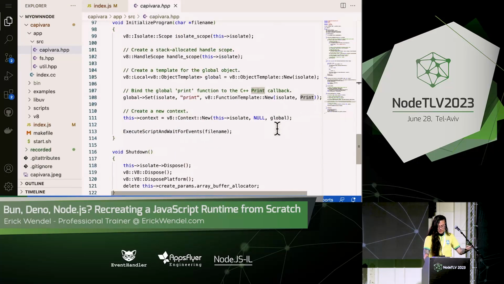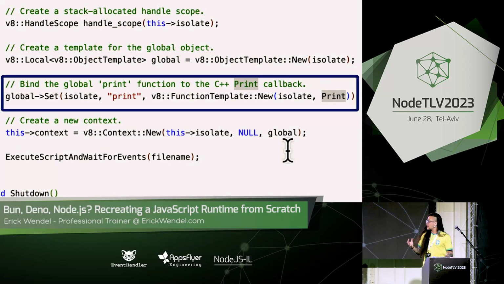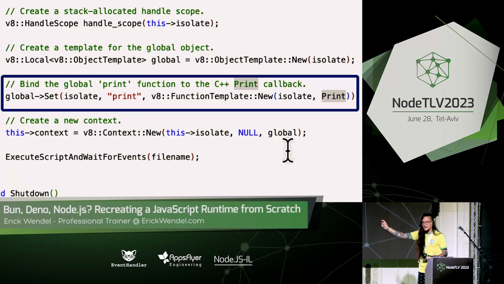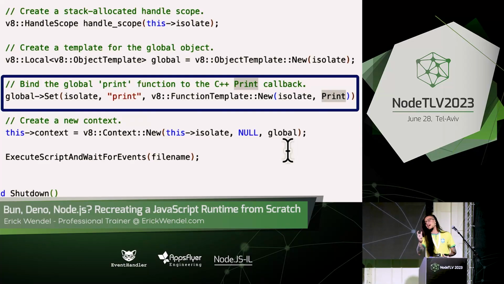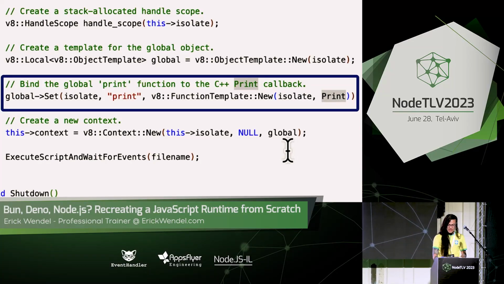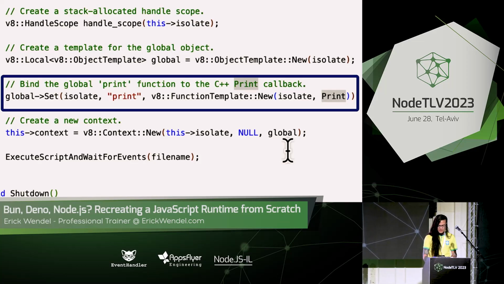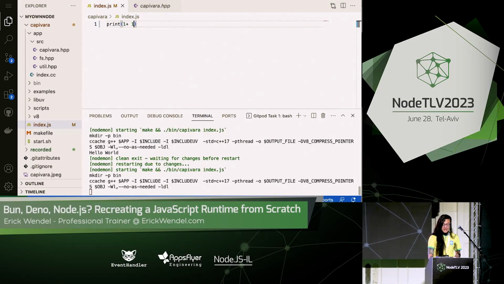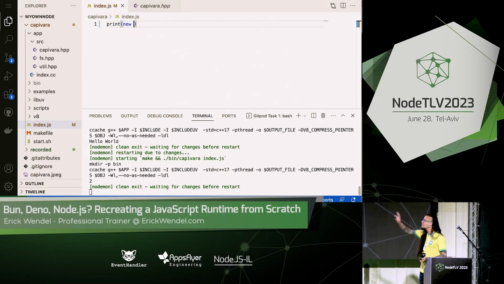All right, going back to the same diagram, I have the print function, and I'm going to extend V8 and put this on the global context. So this print function is going to be available. Every time I have this string, V8 is going to try finding where it is on the JavaScript side.